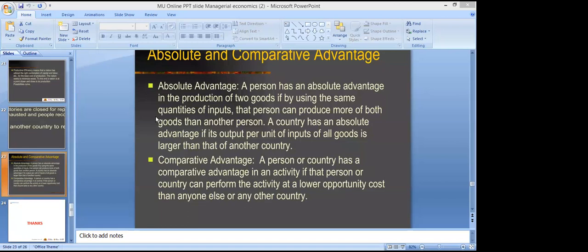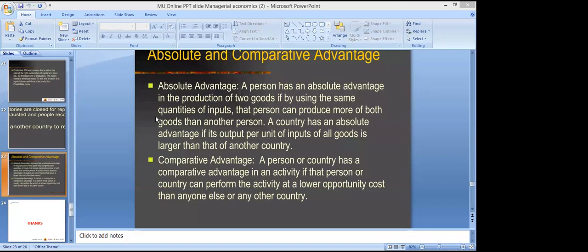And the same goes for India. India will have a comparative disadvantage in capital intensive goods because it will have a higher opportunity cost on them, since it has to give up more and more goods to produce more capital intensive goods. That's why India has a disadvantage in capital intensive goods, right?